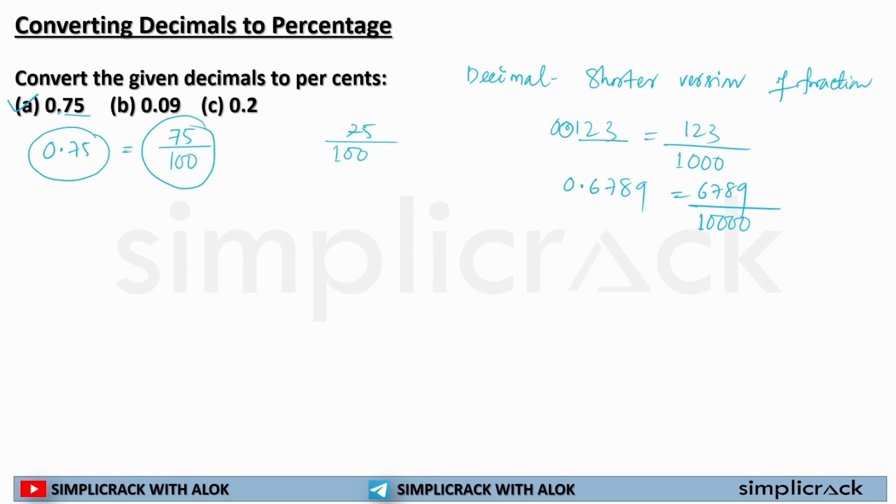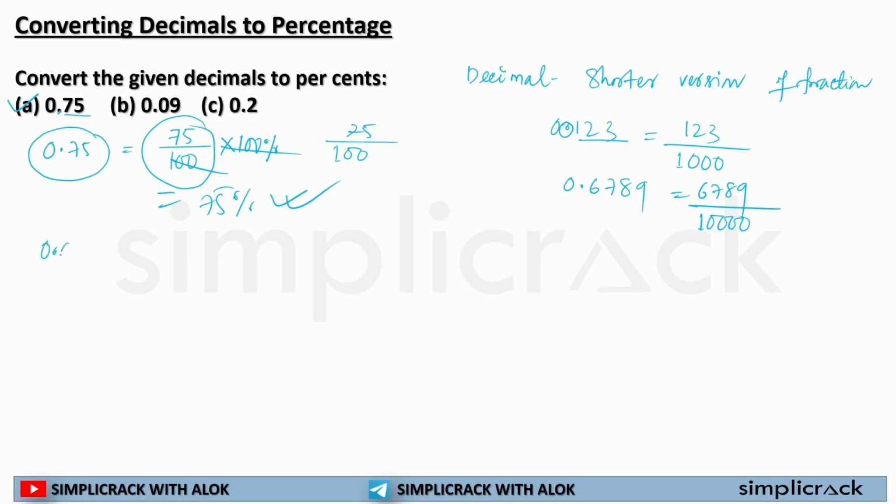Now my decimal was 0.75. Now my fraction is 75 by 100, and if I have a fraction, I will simply multiply it with what? I'll simply multiply it with 100%. Now 100 will cancel 100. My percentage is 75%. This is my answer. As simple as that.